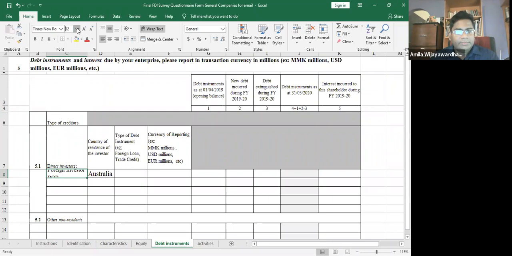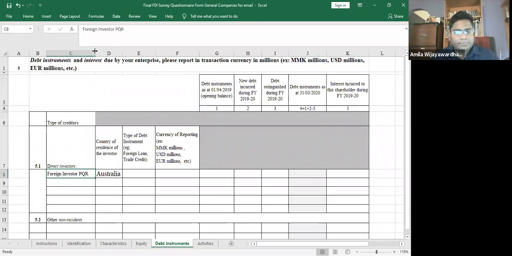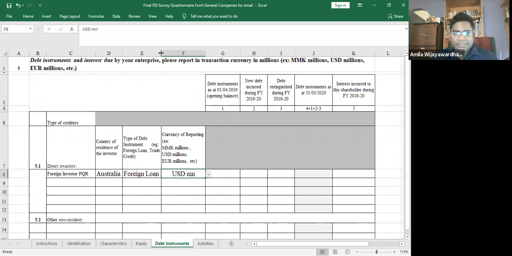Let's say this foreign company has given you a foreign loan, and this foreign loan is given in USD millions. So you can put this in terms of USD million.